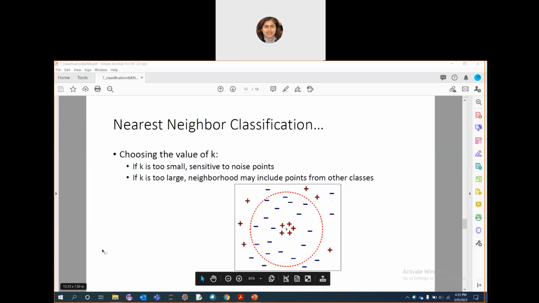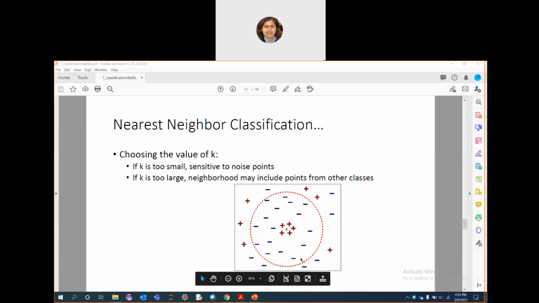And the large k. If you have too large a value for k, then the classifier may misclassify the test instance because its list of neighbors includes training examples that are located far away from its neighborhood.